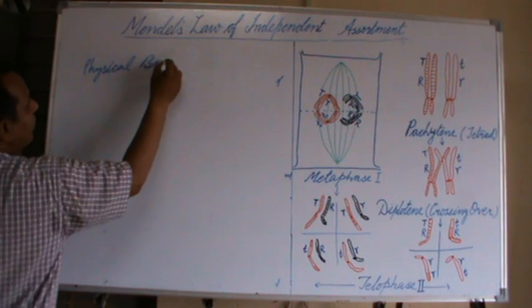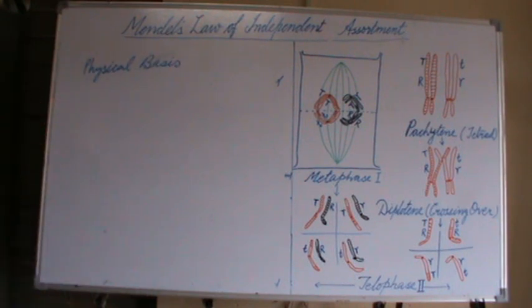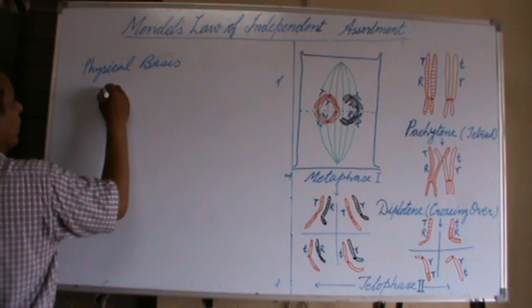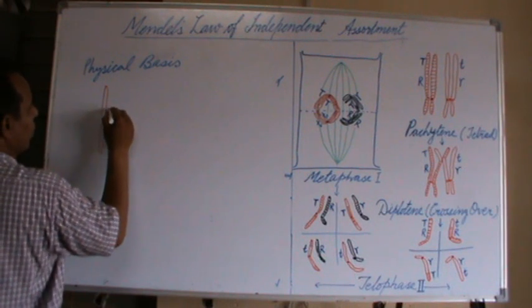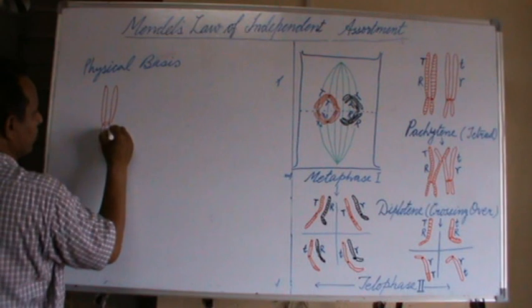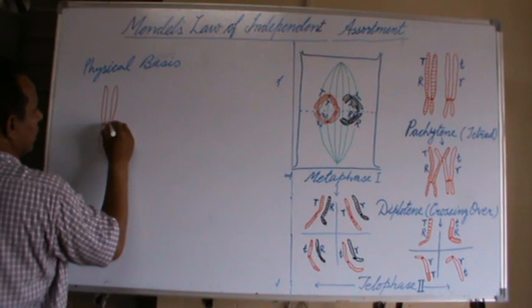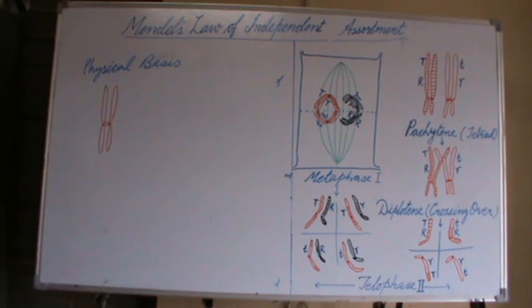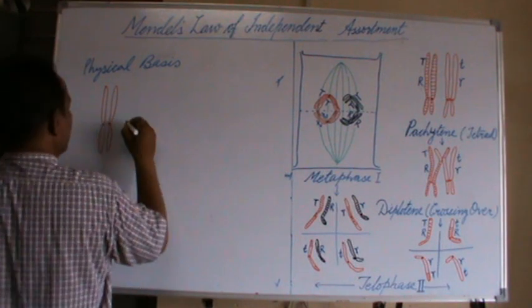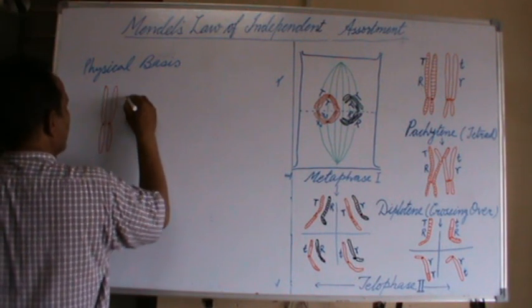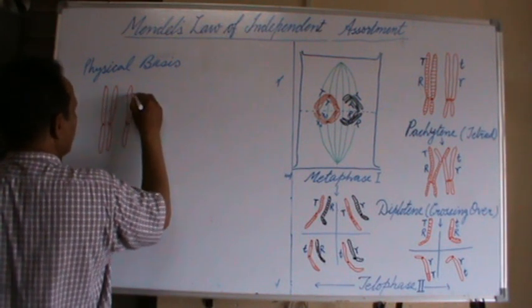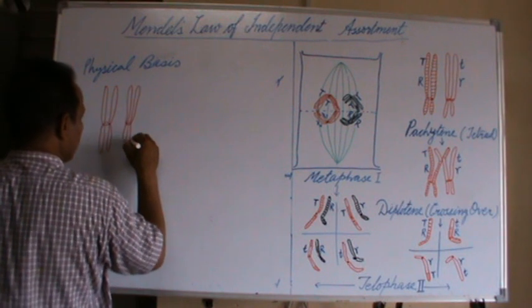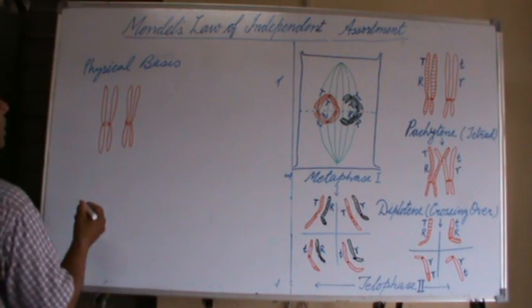The physical basis shows the parallelism between the law of segregation and the law of independent assortment with the segregation of the chromosomes of a homologous pair during the meiosis for the gamete formation.